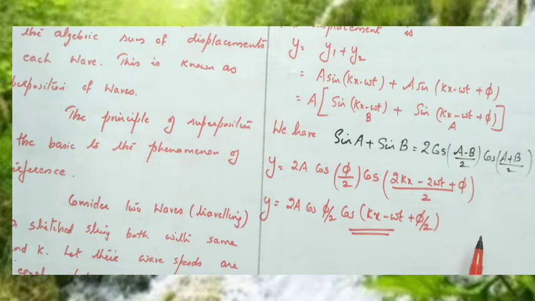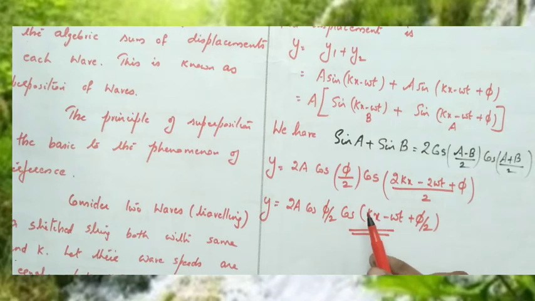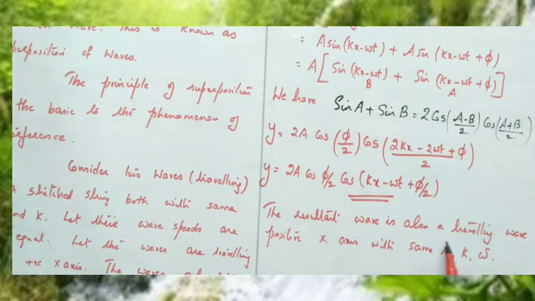This equation shows that the resultant wave is also a traveling wave, traveling along the positive x direction with the same frequency, wavelength, and angular frequency. The resultant wave has the same angular frequency, the same angular wave number, and the same wavelength, and it is also traveling along the positive x direction.